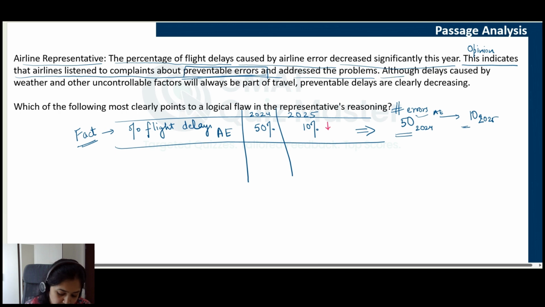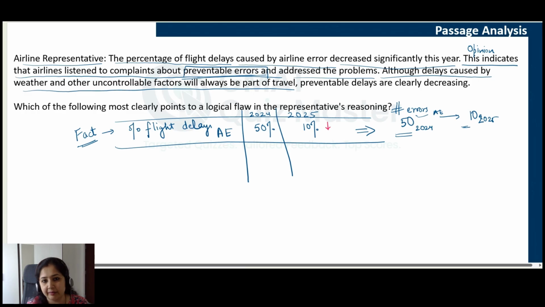Although delays caused by weather and other uncontrollable factors will always be part of the travel. So now this talks about the other reasons for delays. So one is the airline error, that is the preventable error. The other is the delays caused by uncontrolled factors. So they will always be part of the travel.